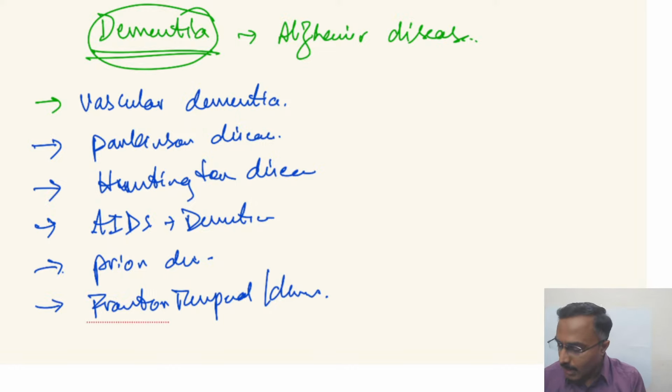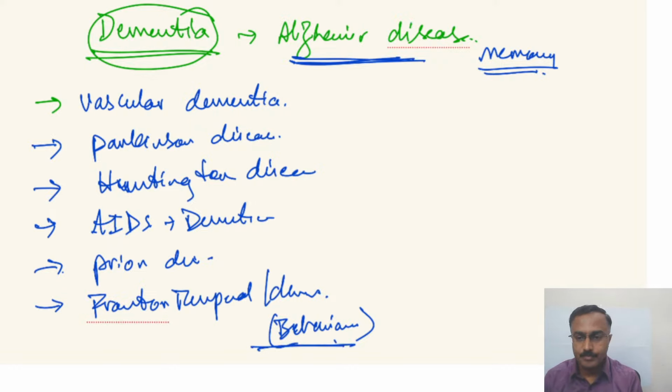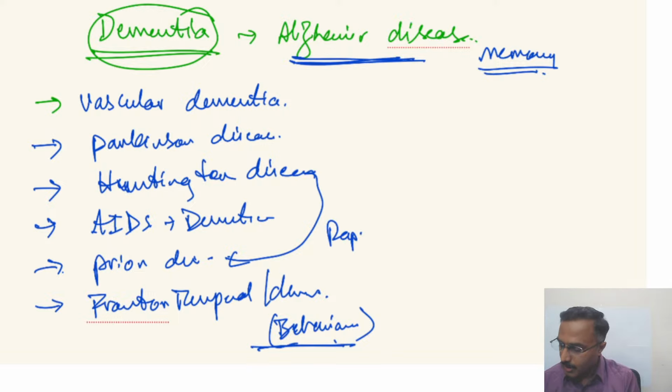Alzheimer's is the one disease which is most common and has an idiopathic etiology, wherein memory disturbances are seen early. While in frontotemporal dementia, behavioral symptoms like hallucinations, delusions, and personality changes are seen earlier than the memory loss. Prion disease and Huntington's disease have a rapidly deteriorating course.